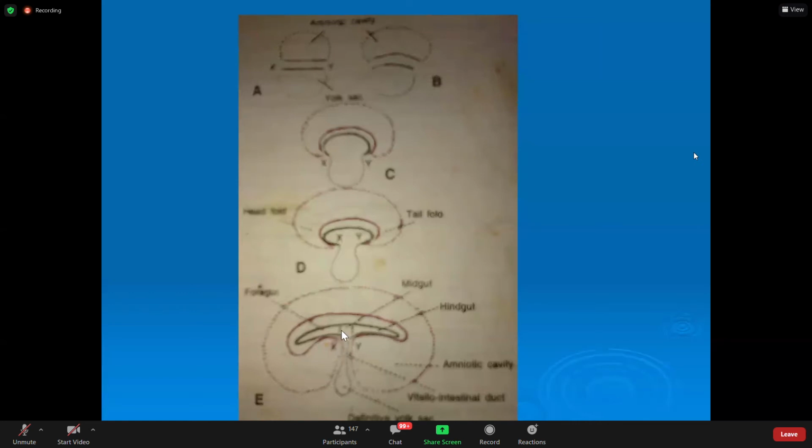यहाँ पे umbilical cord हमने देखा अभी. But this is head end, this is tail end. इस एक्सिस में जो फोल्डिंग होता है उसको हेड टेल फोल्डिंग बोलते हैं, longitudinal axis. Likewise, if you see transversely also, laterally also it is folding. Head to tail fold as well as lateral fold, दोनों होता है. This is called a head to tail fold in longitudinal axis. Lateral fold will be there in this axis, which is not seen here.